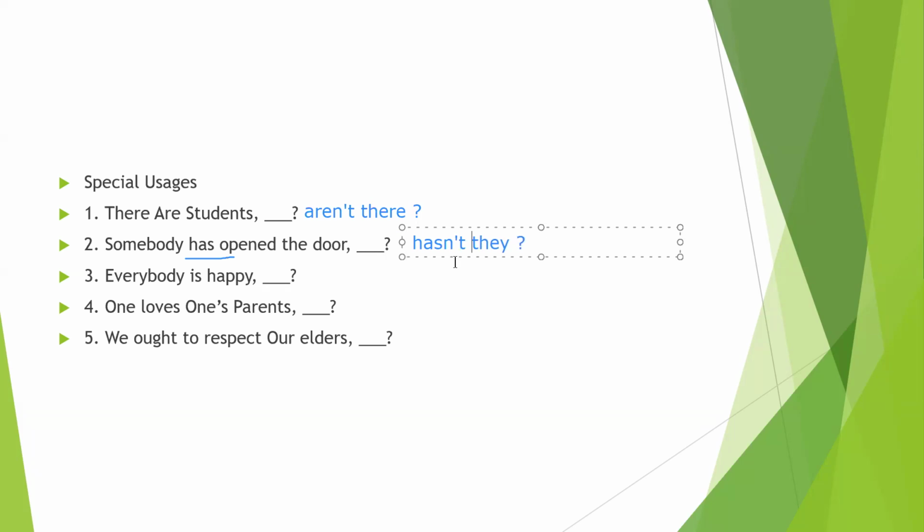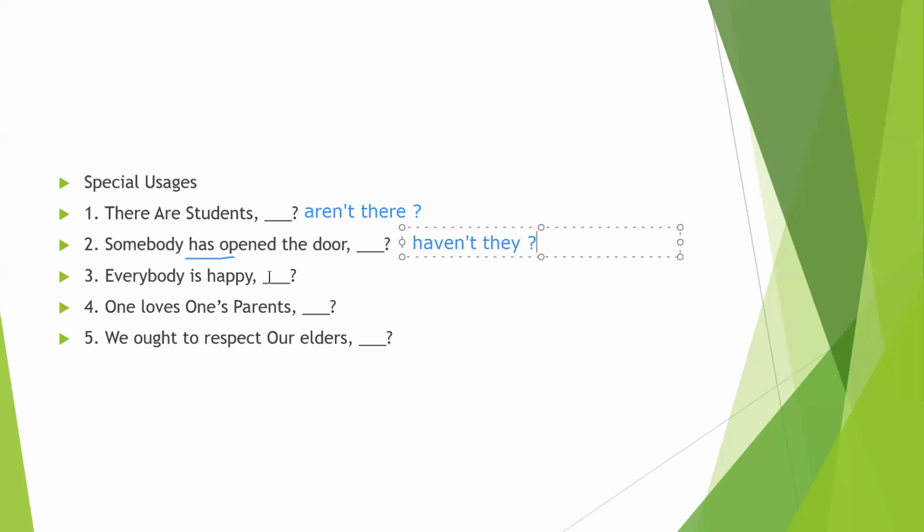But here "has" follows only he, she, it or any other singular name. But here it is "they", so "has" cannot follow. So we write "haven't they". This is one of the special uses. Here our helping verb is "has", but we can use "have" only. Why? Because the subject is "they".